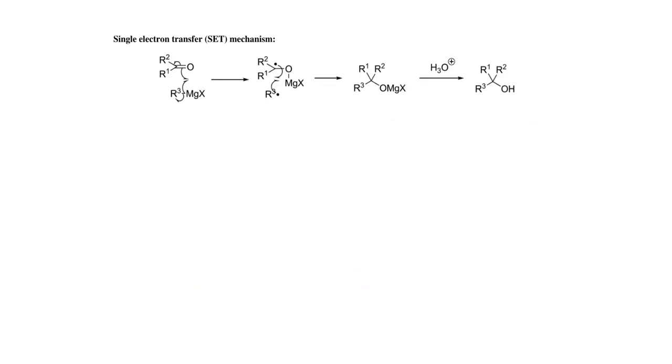And if we talk about the single electron transfer mechanism for such a reaction, what will be the mechanism? So this is the structure of the Grignard reagent. In the first step, what will happen? This is the carbonyl functionality.